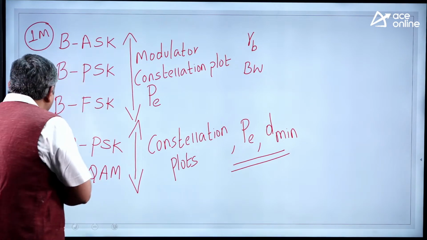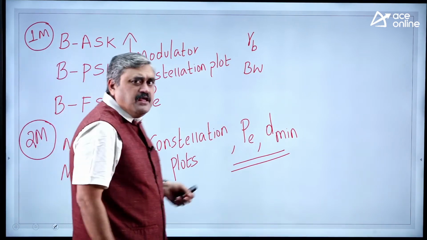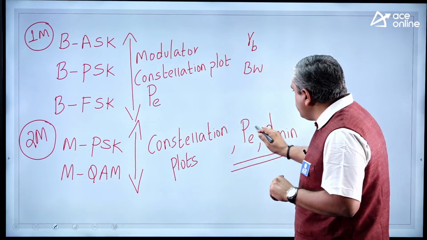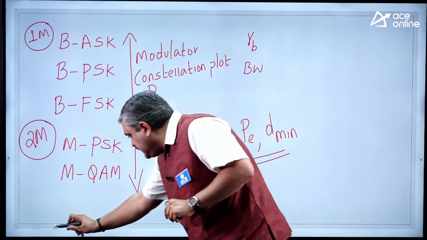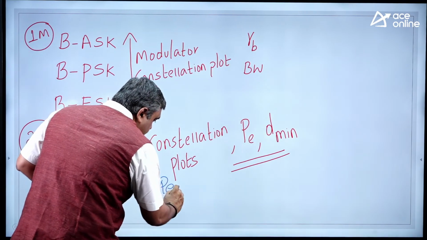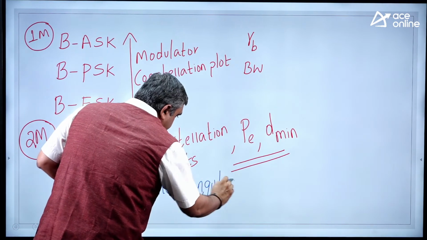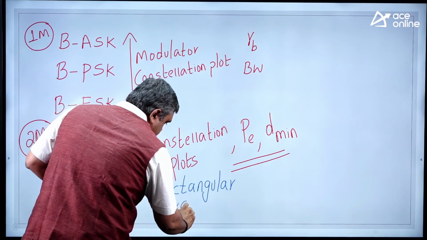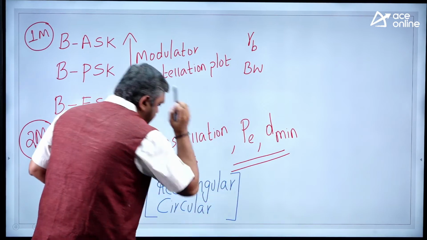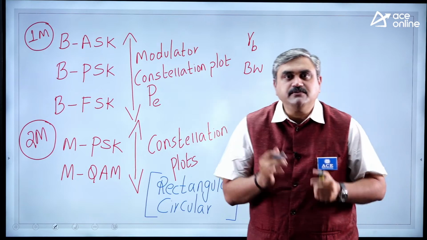Whenever a question comes on constellation plots, it is definitely a 2 marks bit. There is no chance of asking for 1 mark. Whenever you refer to constellation plots, different models will be there, mostly rectangular plots and circular plots. These are the areas of focus whenever you compare constellation plots.